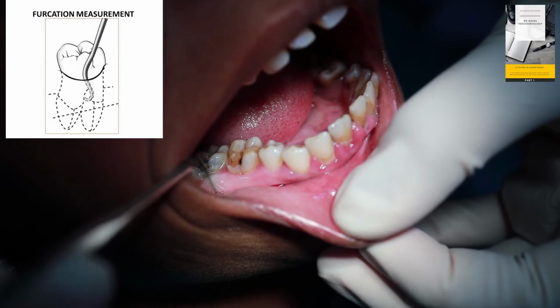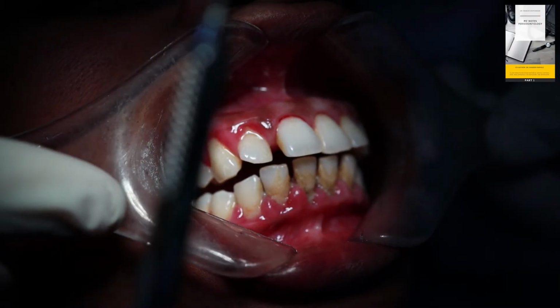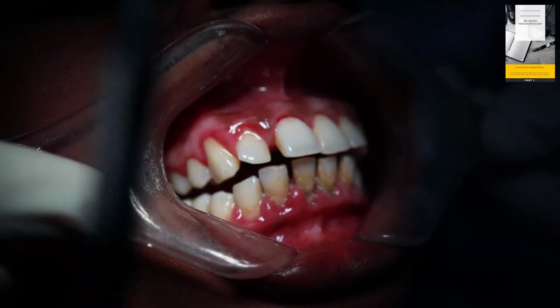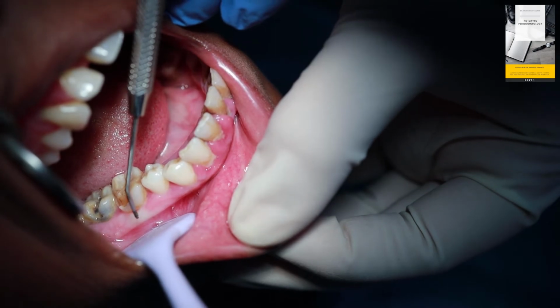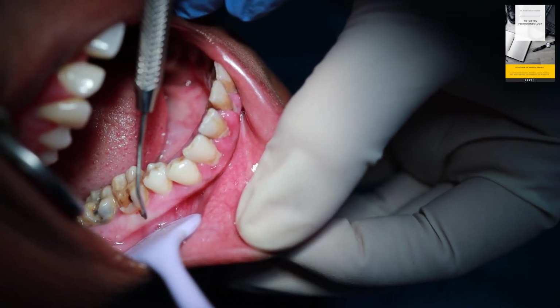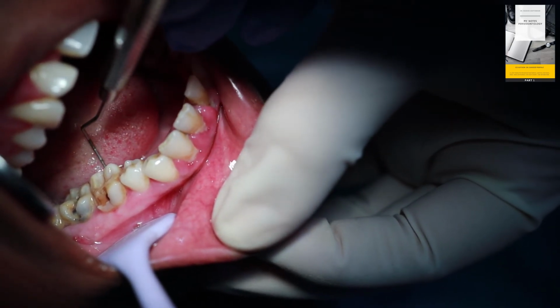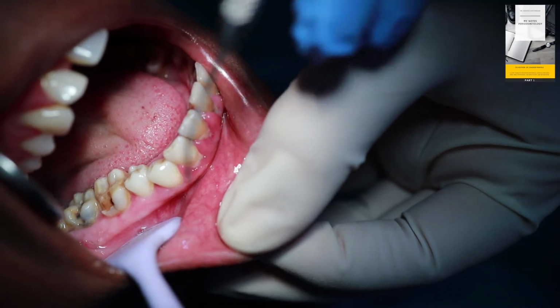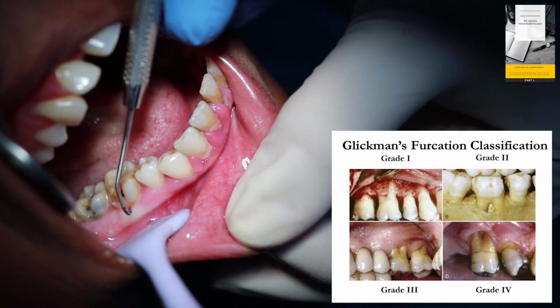On this Nabers probe, different kinds of markings are present, and usually these markings are 3, 6, 9 and 12 mm. You have to check how much the Nabers probe is going inside horizontally. This end of the Nabers probe is used for the buccal surface, and this end can be utilized for the lingual surface. If you are just getting a catch in the furcation entrance area, then it is grade 1.